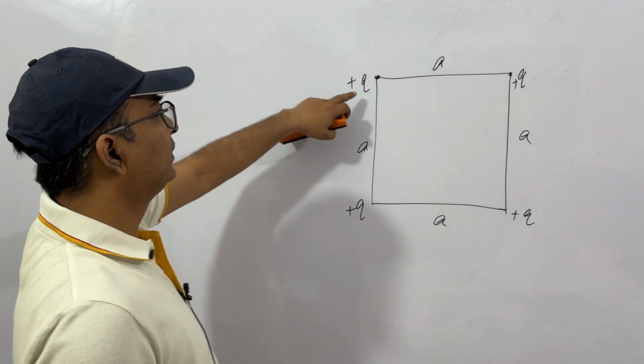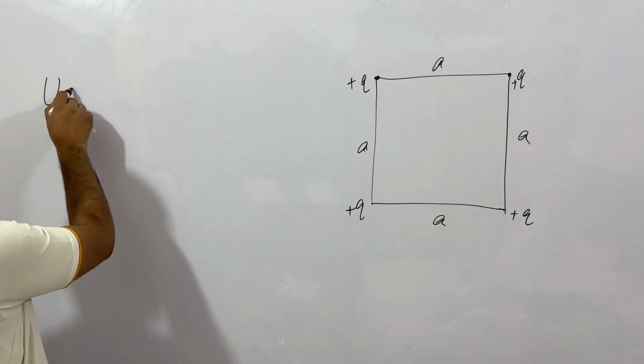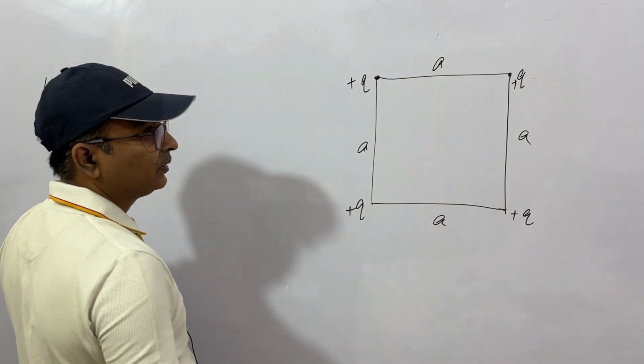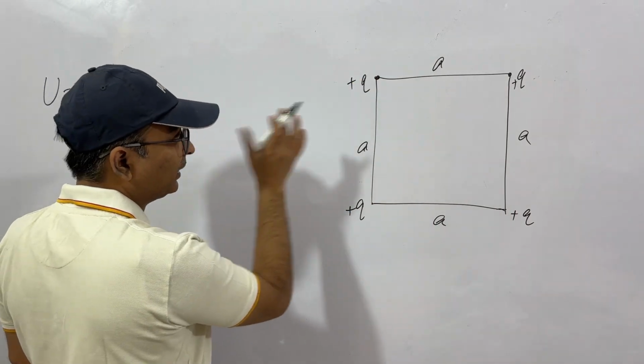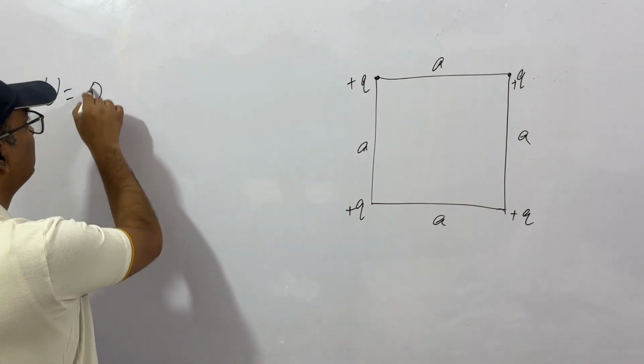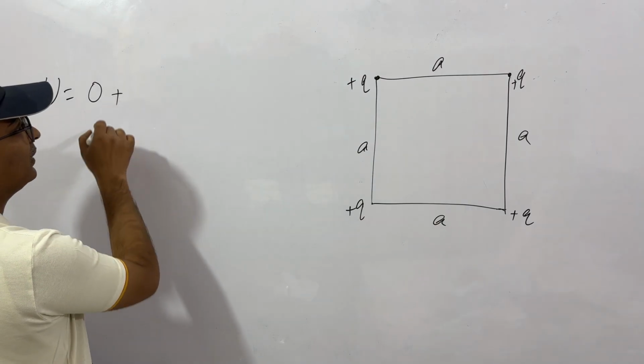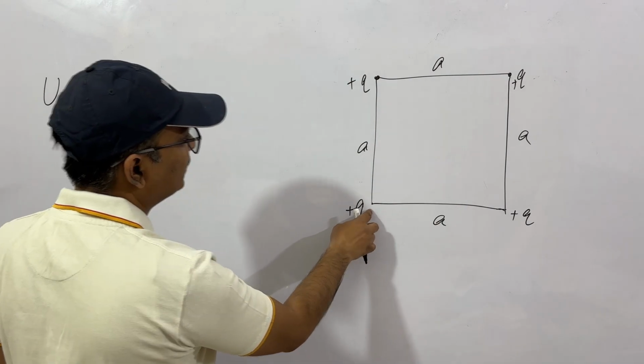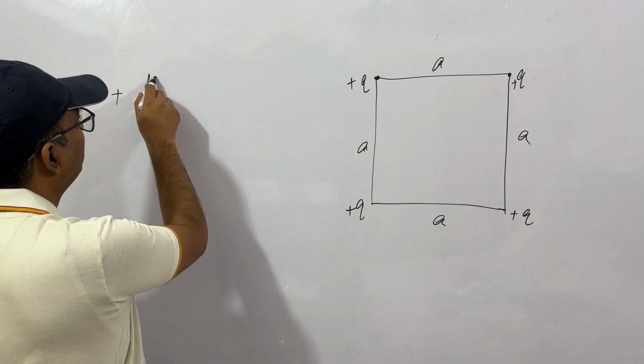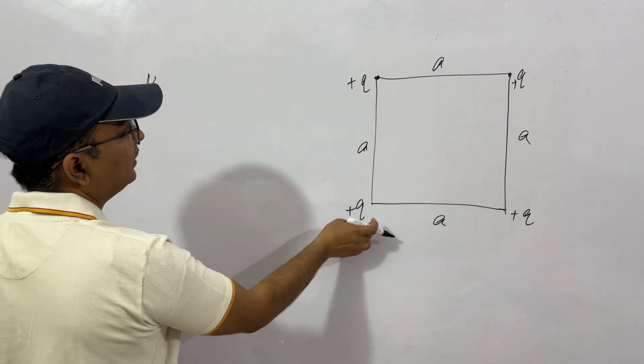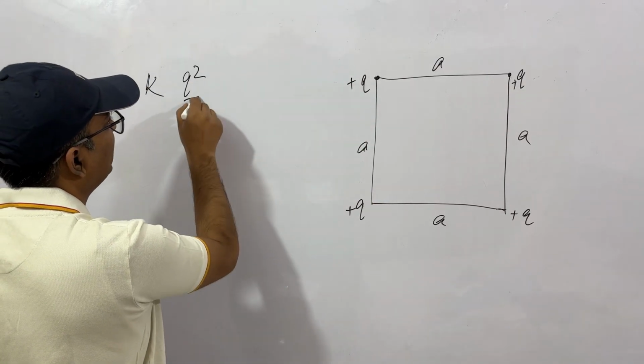Net potential energy of the system. Let's say this was blank without any electric field. When we bring the first particle, the energy is 0. Then second, when we bring this, it will be 1 by 4 pi epsilon 0, that is k, q square by a.